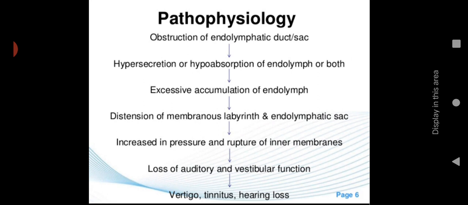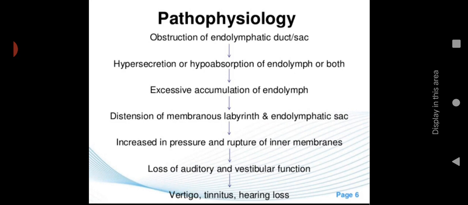Next, we will see about the pathophysiology. Obstruction of the endolymphatic duct or sac can lead to hypersecretion or hypoabsorption of endolymph, or sometimes both, which leads to excessive accumulation of endolymph, leads to distension of the membranous labyrinth and endolymphatic sac, leads to increase in pressure and rupture of the inner membranes, which result in loss of auditory and vestibular function and result in vertigo, tinnitus, and hearing loss. So this is the pathophysiology.